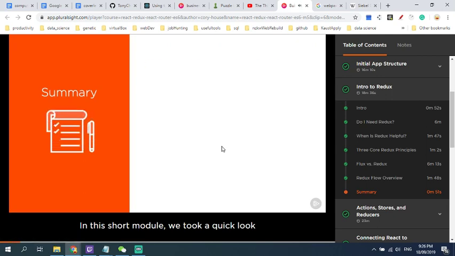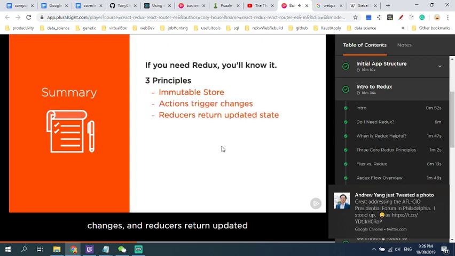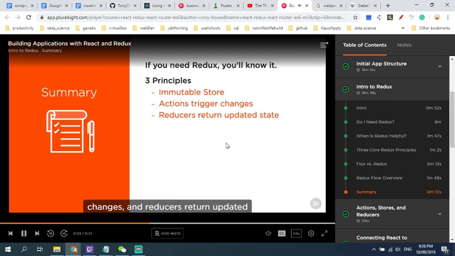In this short module, we took a quick look at Redux at a high level. We discussed the various scenarios where Redux is useful, which basically summed up to, if you need it, you'll know it. I covered the 3 core design principles of Redux: that state is immutable, actions trigger changes, and reducers return updated state.